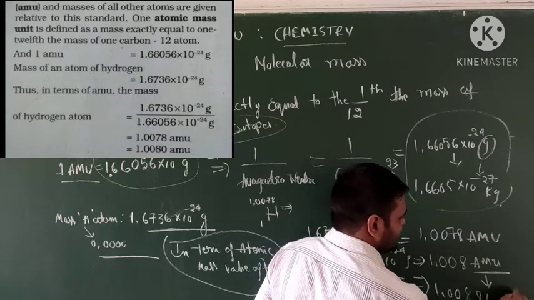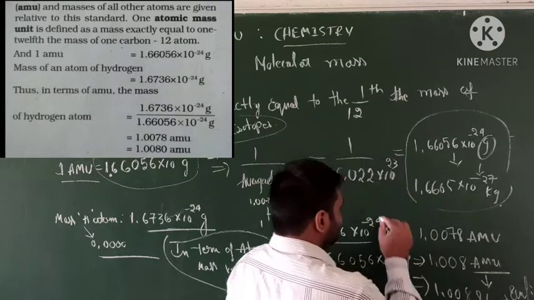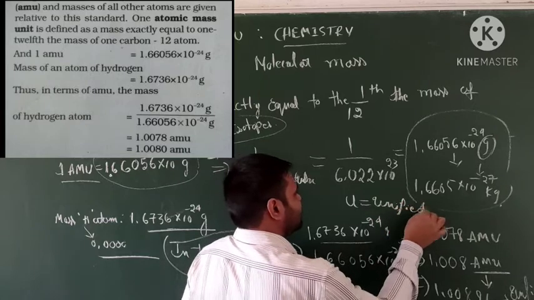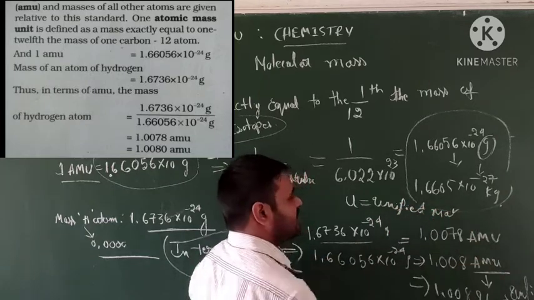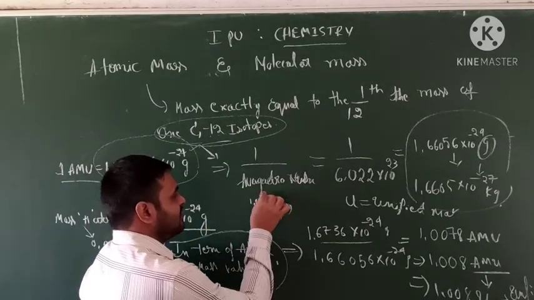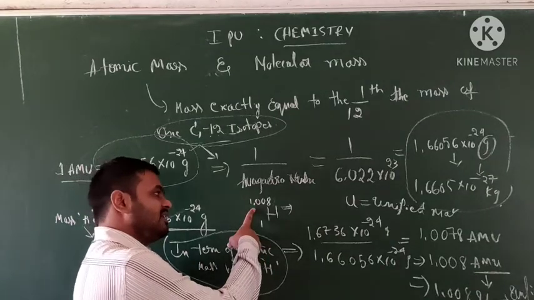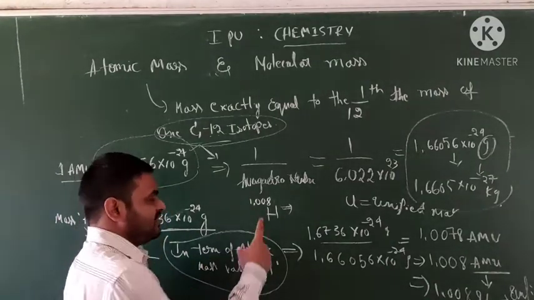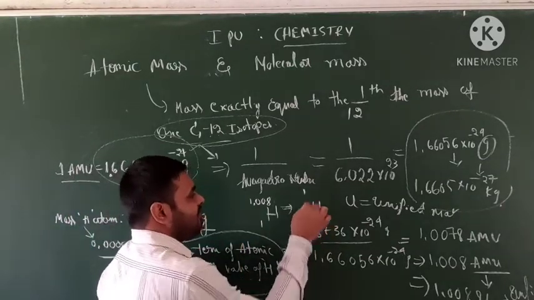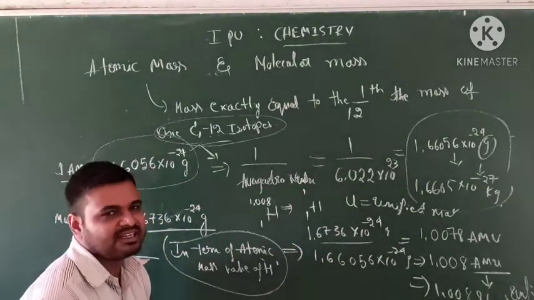U means unified mass. What does U mean? We call it unified mass. AMU means atomic mass unit. So generally what we call 1.008 is the mass value of the hydrogen atom. Generally the decimal value will be neglected. Nowadays 1.1 is used as the value for the hydrogen atom. They also say it after removing the decimal.